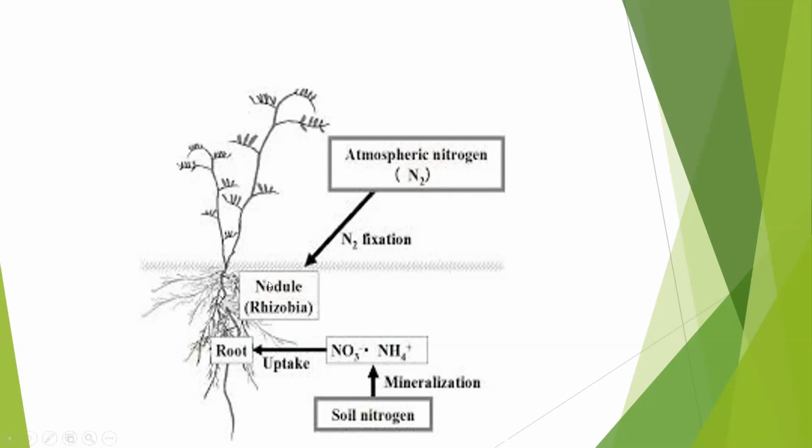These nitrogen fixing bacteria present in the roots provide this ammonia and nitrates to the plants, and in this way nitrogen is provided to the plants, which increases the fertility of the soil and helps in growth of the plant. So this process is called nitrogen fixation, and the bacteria which carry out this process are called nitrogen fixing bacteria.